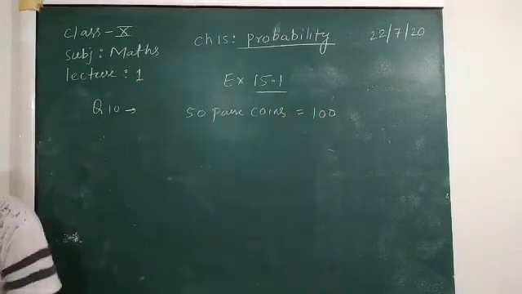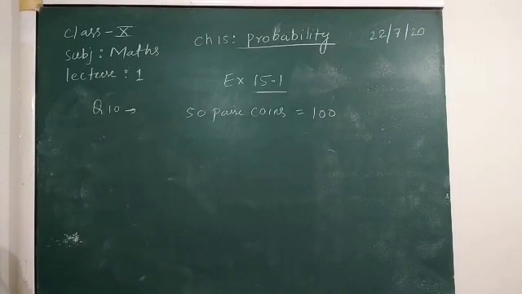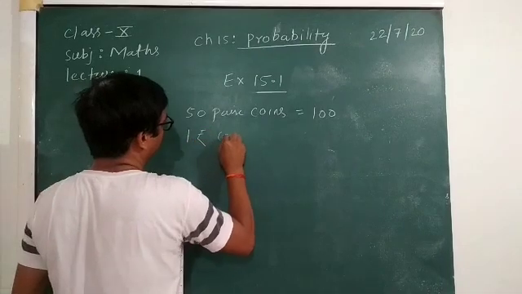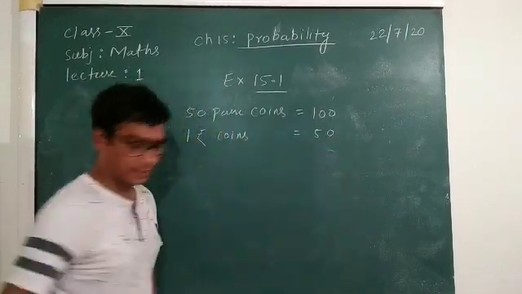Second, it is given it contains 100 50 paise coins, 50 1 rupee coins. So here you will write 1 rupee coins is equal to 50.